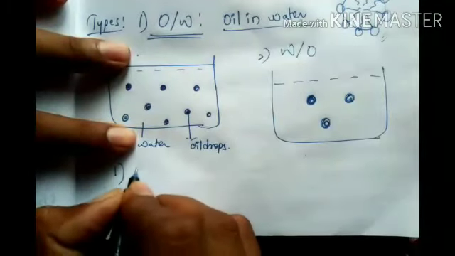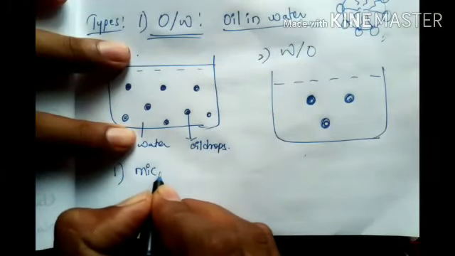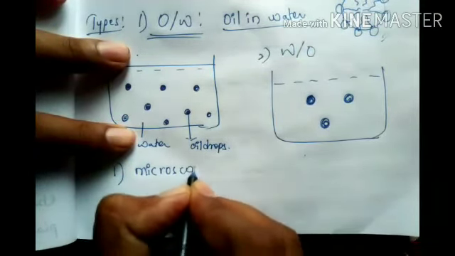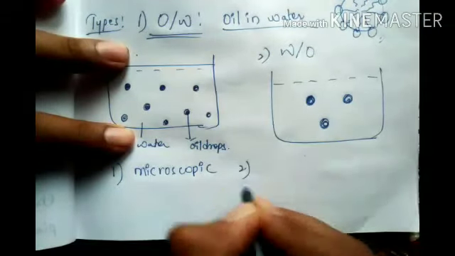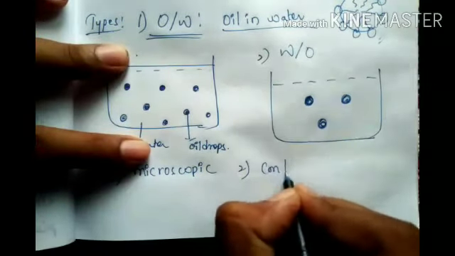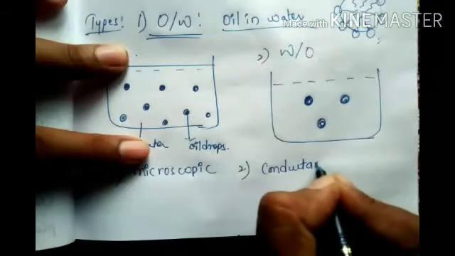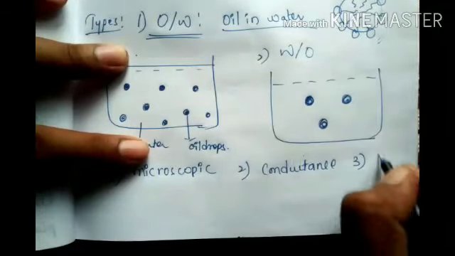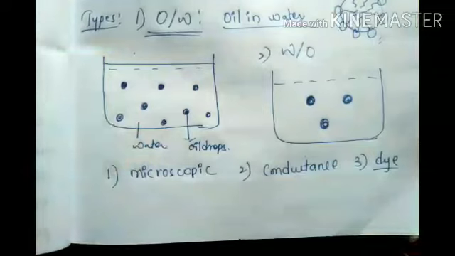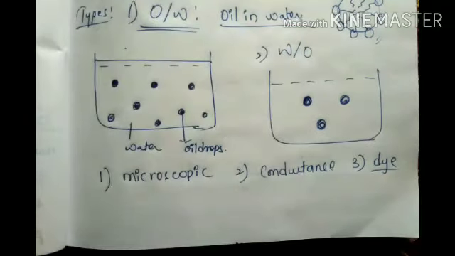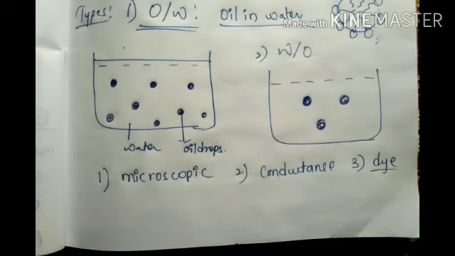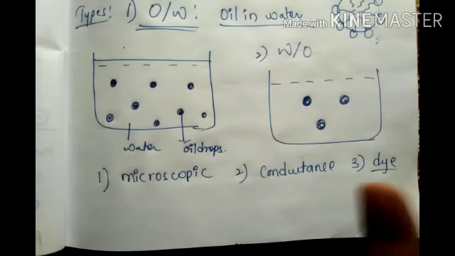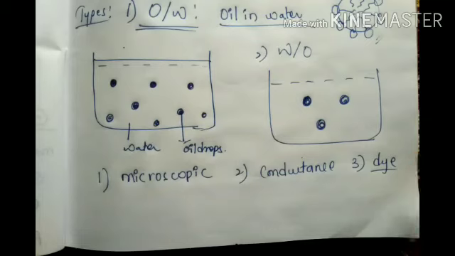First one, microscopic method. Second one, conductance method. Third one, dye method. Dye method means, for example, you take the solution and add dye. Where the water drop is, that place becomes very smooth and the remaining area looks blurred. That is one kind of testing the type of emulsions.